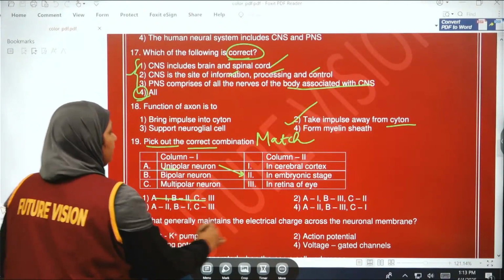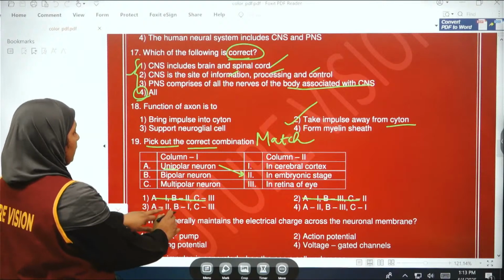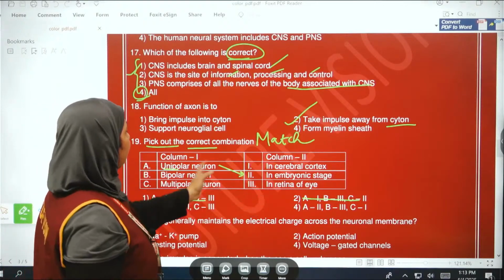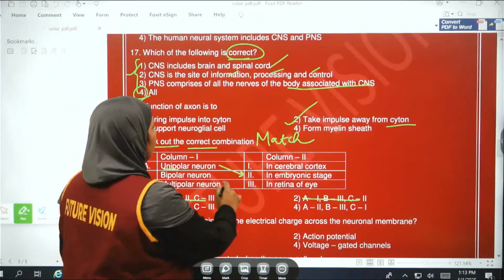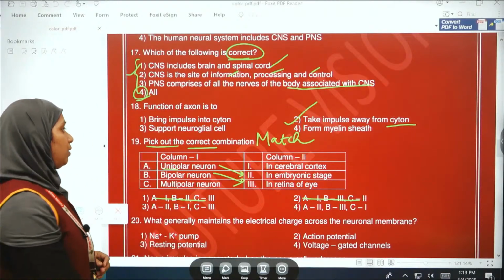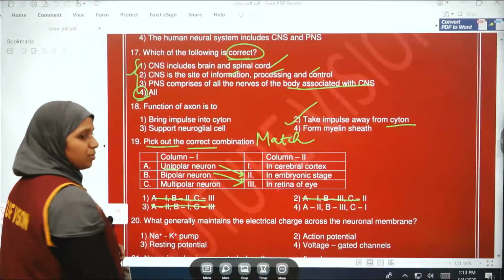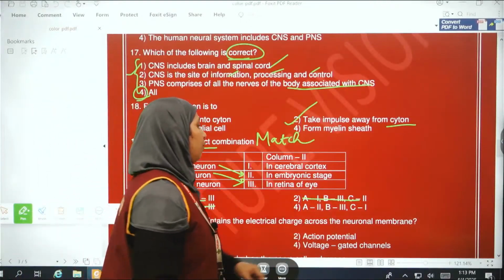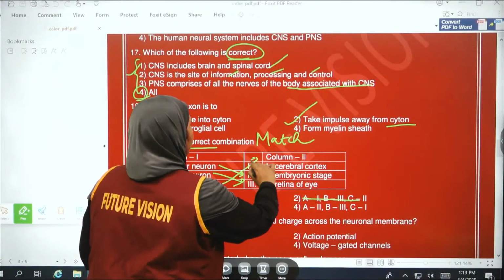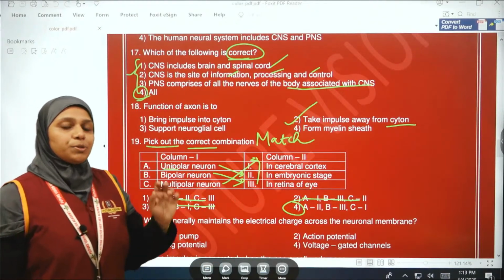We can eliminate these two, isn't it? So A is the second option, from among these three and four. Then the bipolar neuron is present in the retina of the eye, so 3. So we can cancel this also. So obviously the fourth option, C1, multipolar neuron is present in the cerebral cortex. So the fourth option is the correct one.